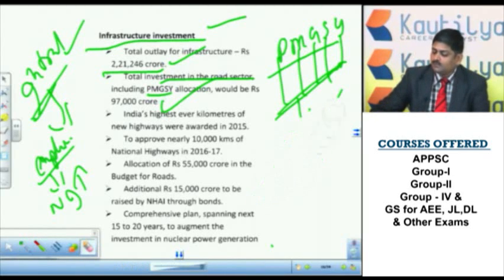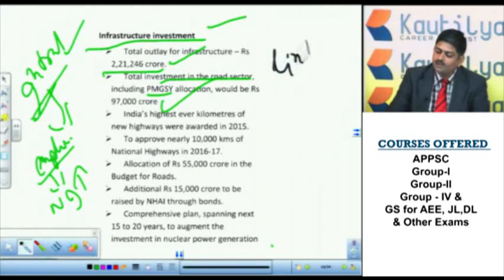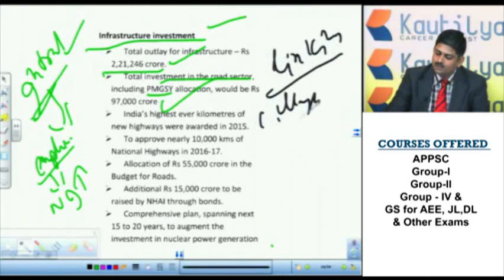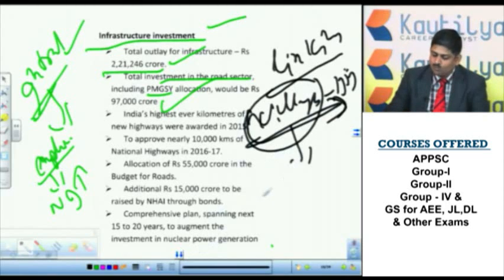The development of roads links villages to districts. This increases the mobility of goods. If the mobility of goods increases from villages to districts, the villages will get the benefit, particularly the farmer community or the people who depend upon vocations.